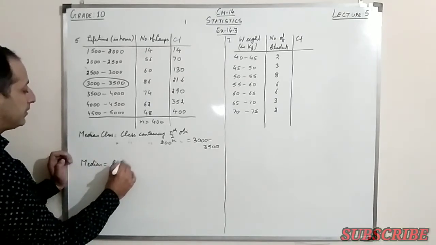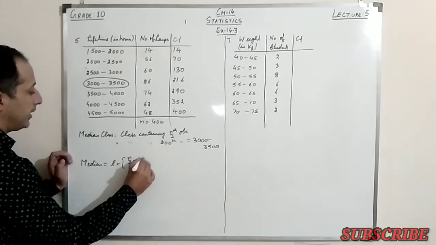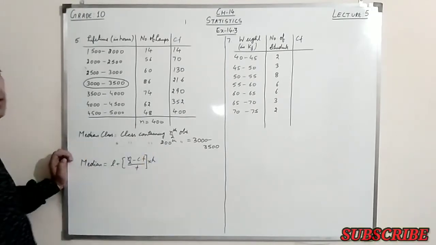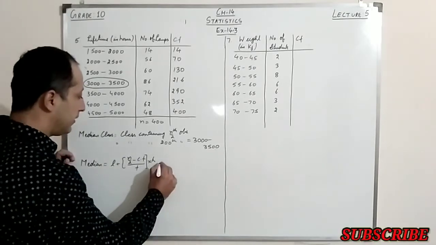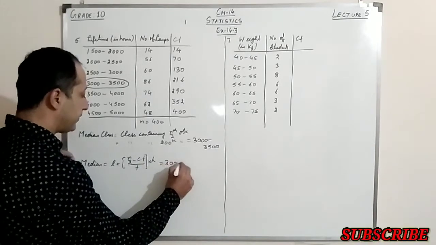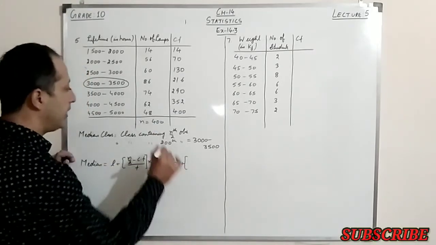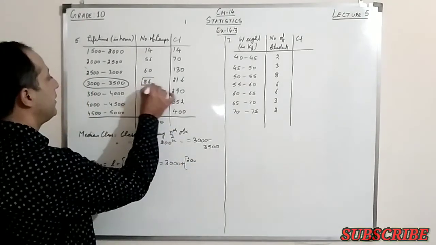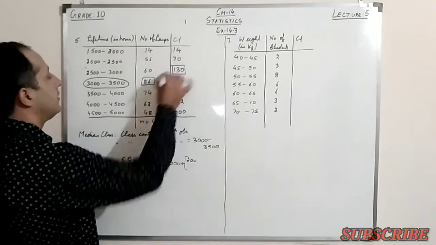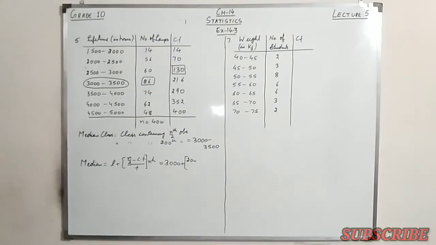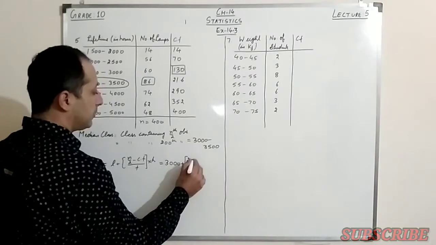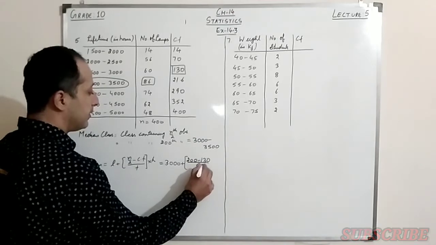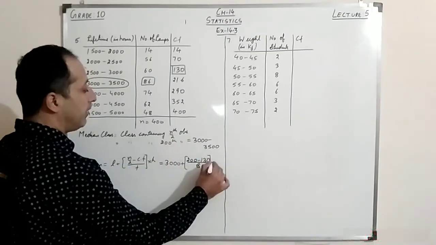Median equals L plus n by 2 minus CF upon F, multiplied by h. So the L is here 3000 plus n is 400, so n by 2 becomes 200. Now the frequency is this which we'll be using, and this is my CF, that is the one class preceding the median class. So this is 200 minus 130 upon 86, and this multiplied by 500.